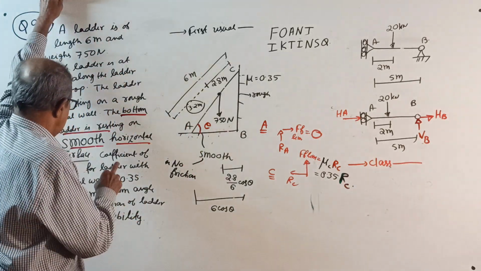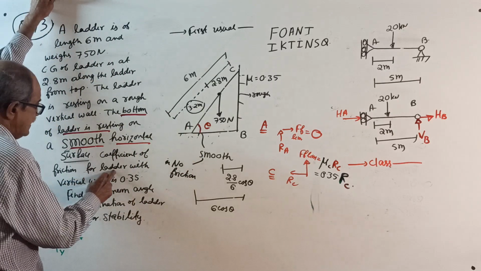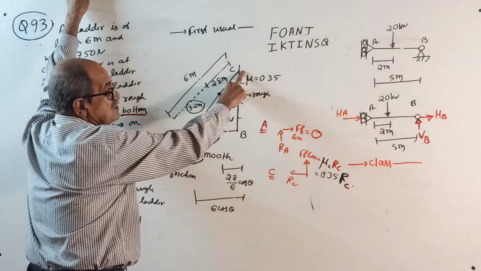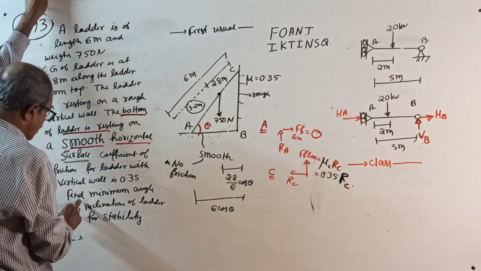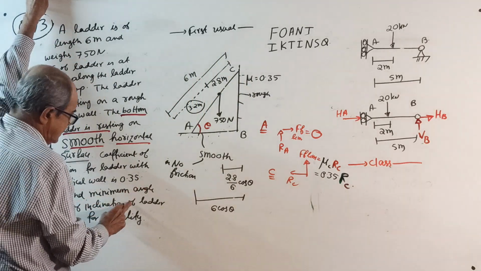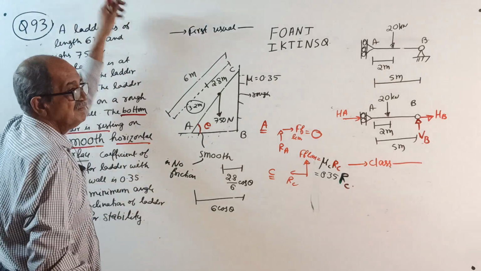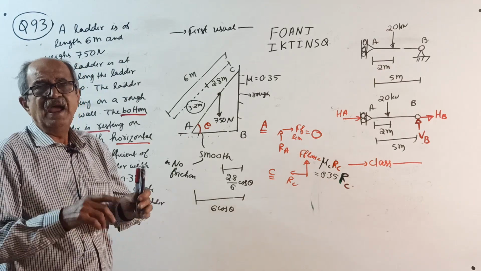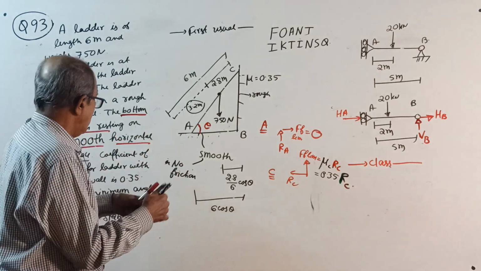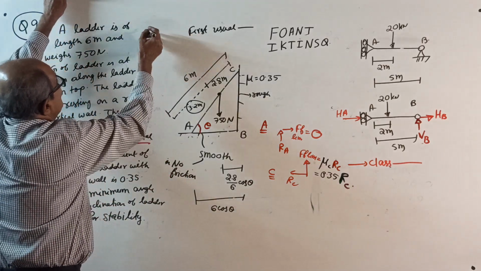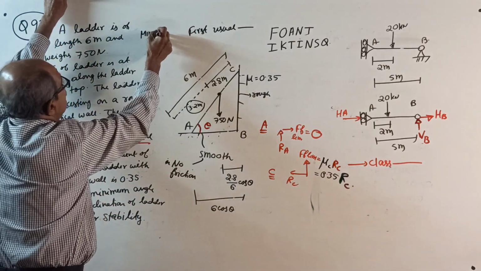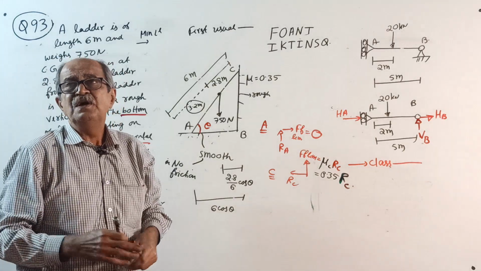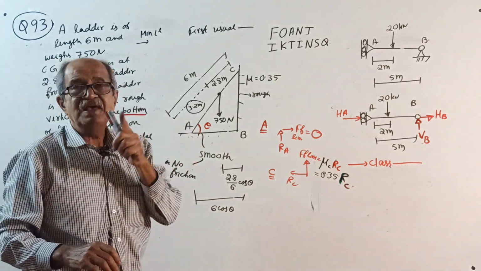Then the coefficient of friction for the ladder with the vertical wall is 0.35 here. If that also is smooth, gone case. Then find the minimum angle of inclination of the ladder for stability. So minimum angle they want means the angle should be either equal or more. I told you, minimum angle means what? The angle, if more, happy, stable, if less, problem.